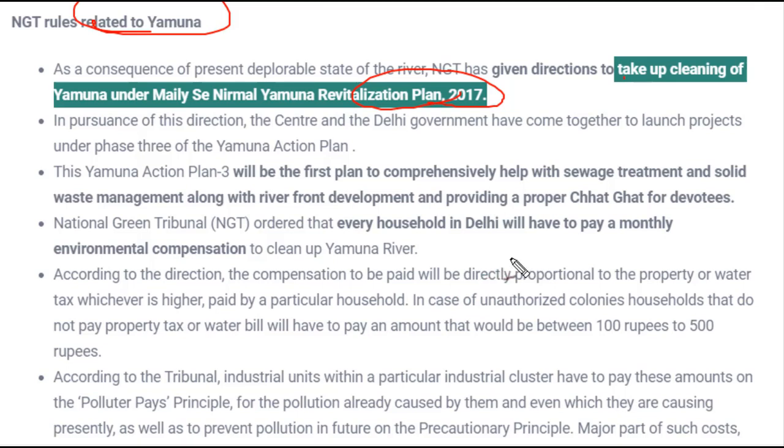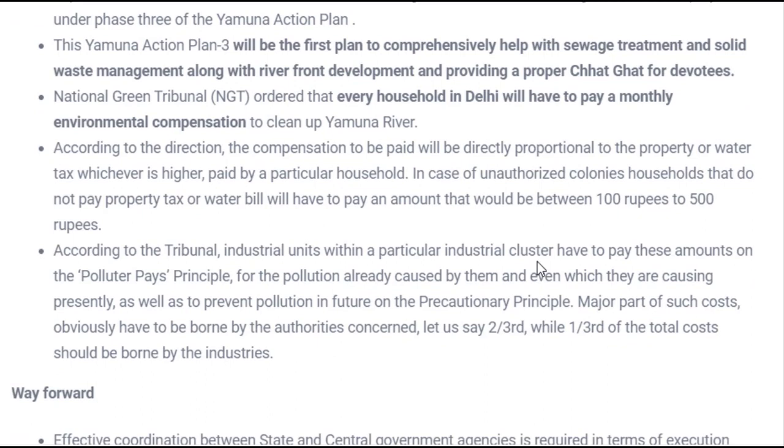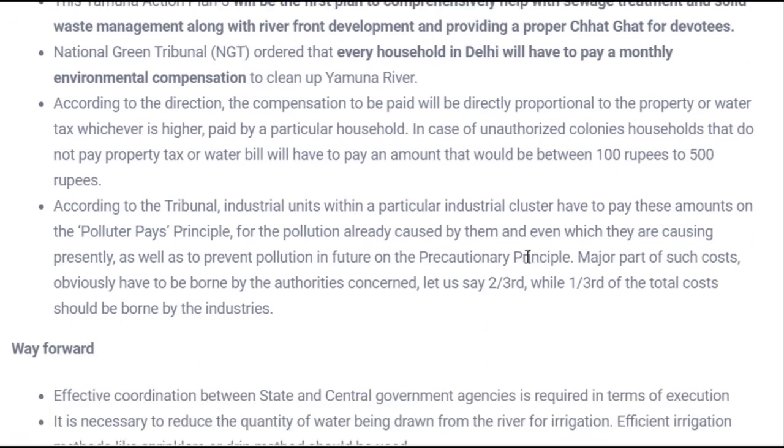This had to be paid by the local people, and it had to be collected with the help of the municipality. Special attention was also given to industrial pollution, so that they could reduce the pollutants being discharged into the Yamuna river.